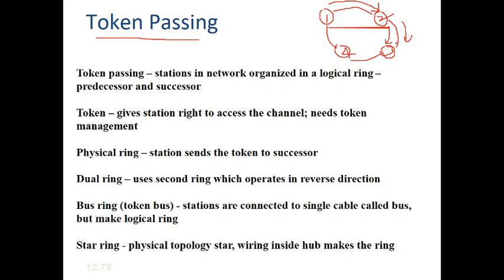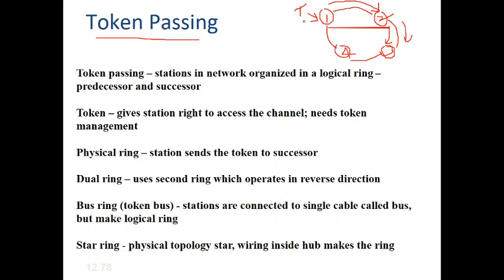Now how is this actually done? For giving the access, we will be using a token. Whenever a device has the token, only then can that particular device transfer the data to the link. That is why a token frame is used. Whichever device has the token frame, that particular device can transfer the data to the link.